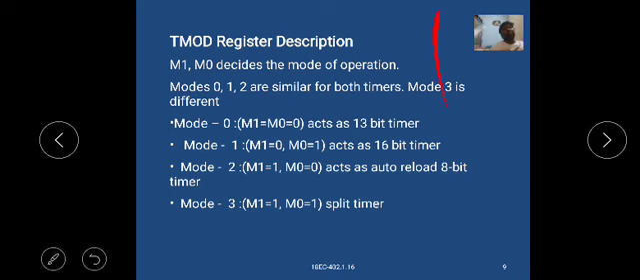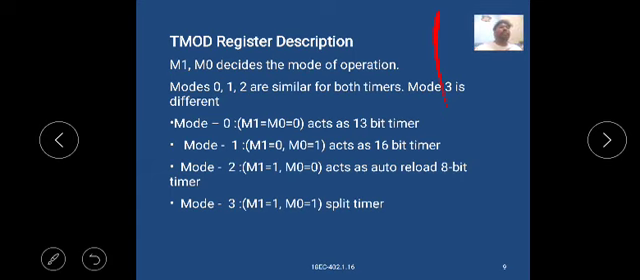M1 and M0 decide the mode of operation. Modes 0, 1 and 2 are similar for both the timers, while mode 3 is different. Mode 0: M1 equals 0 and M0 equals 0, it acts as a 13-bit timer.